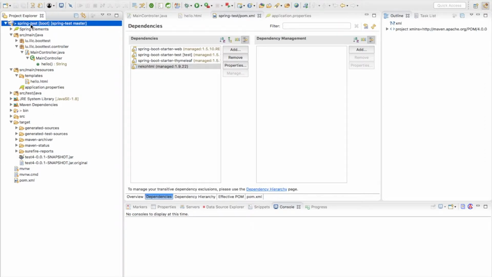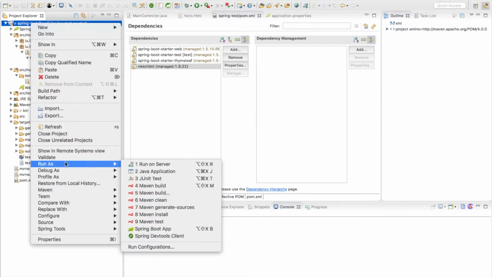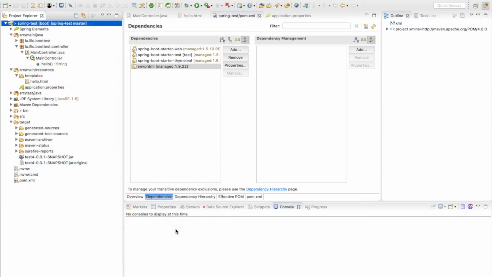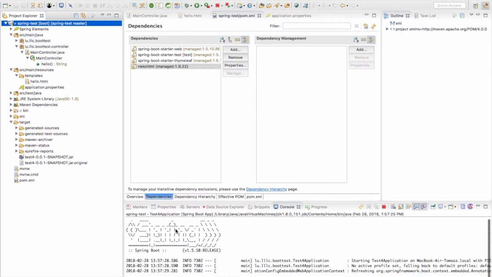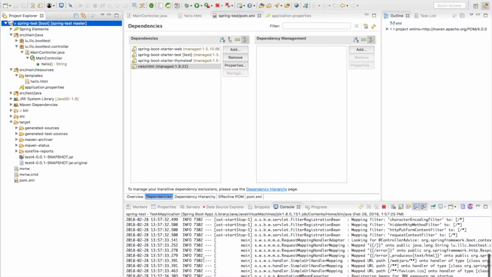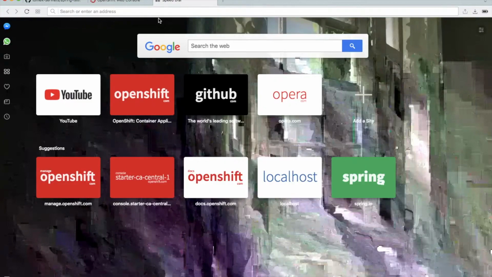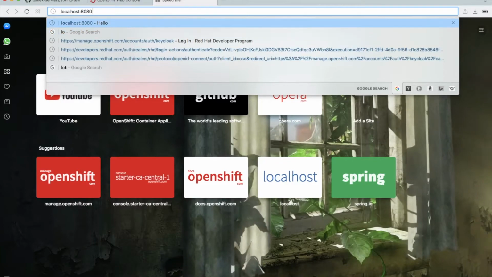Okay, let's start it from our Spring Tool Suite. I'll just run it as a Spring Boot application. Okay, let's do it. It was compiled, so it doesn't take too much time. Okay, I started my application, so let's open my browser and go to localhost 8080, and you can see hello world. My application is working.